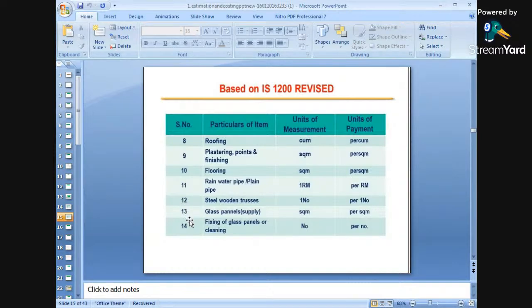Number 13 is the glass panels. They are measured in square meters when supplied. So glass panels are measured in square meters. Number 14 is fixing of glass panels or cleaning. It is measured in numbers.